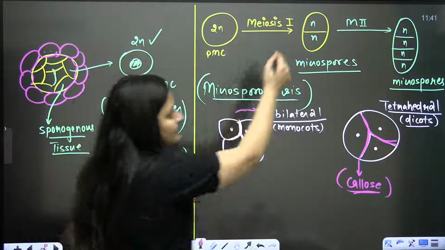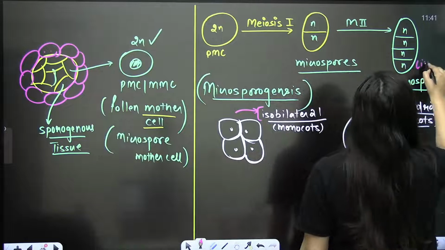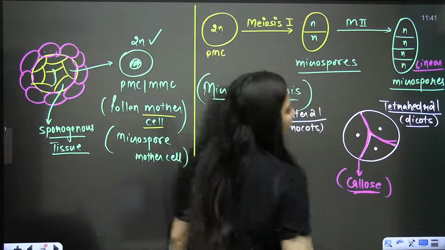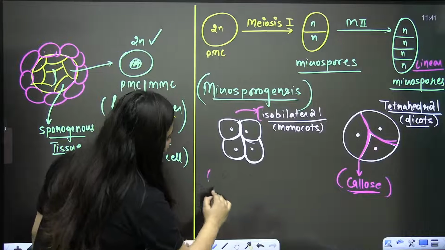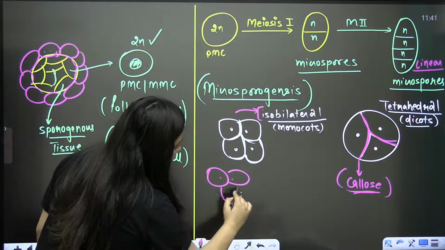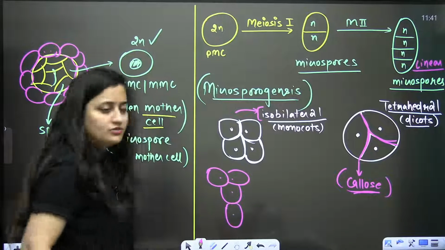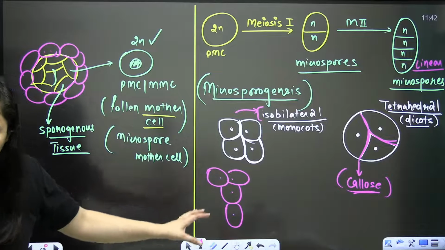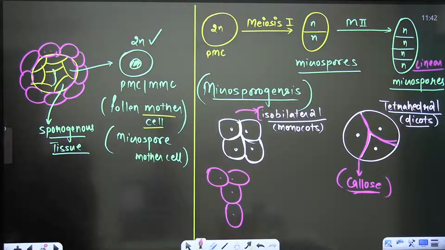Okay. And moreover, this type of arrangement is linear. You will even see some T-shaped arrangement of microspores as well. So microspores can be arranged in different manners. Clear? Done.